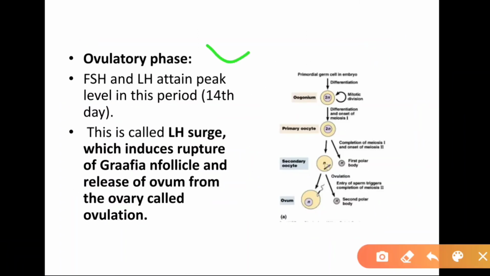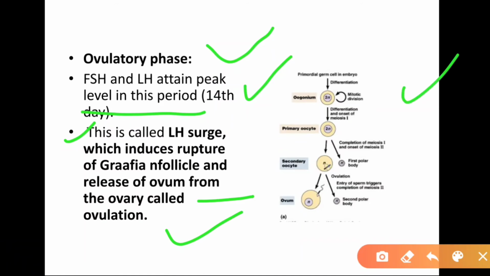Then comes the ovulatory phase. FSH and LH attain peak level, and at this peak, near about the 14th day, this is called the LH surge, which induces rupture of the Graafian follicles and release of the ovum from the ovary. That is called ovulation. Ovulation takes place in this ovulatory phase.